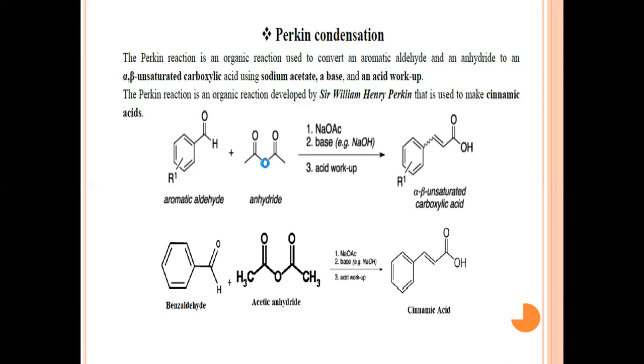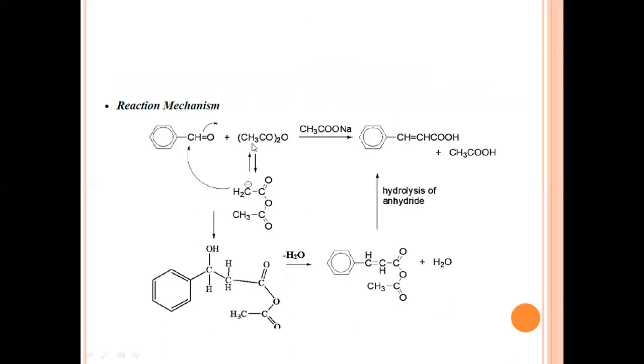Now this is the mechanism involved in the Perkin condensation reaction. First, a molecule of benzaldehyde will react with acetic anhydride. We all know this oxygen atom on the carbonyl carbon is more electronegative, so it will attract all the electrons towards itself.